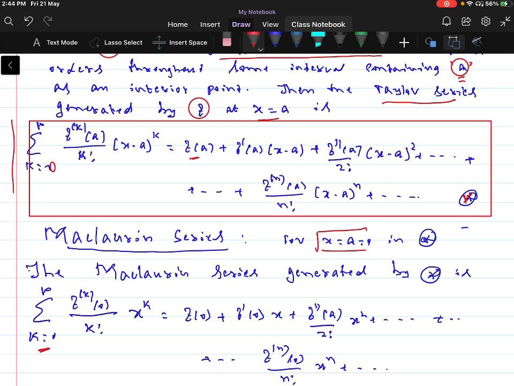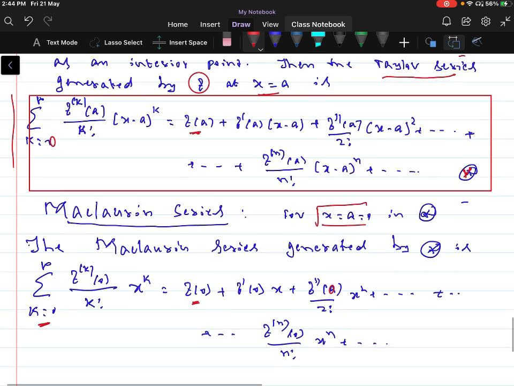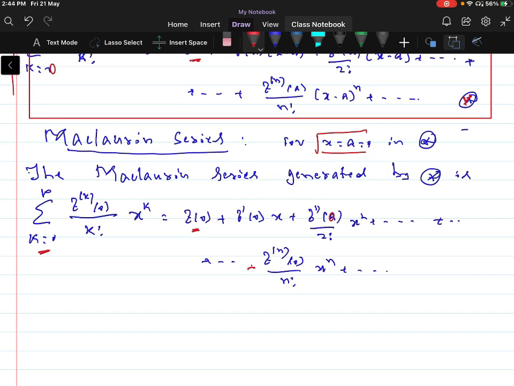So when a is equal to 0, that is f of 0 plus f dash of 0 into x plus f double dash of 0 by 2 factorial into x square, and so on, plus the nth derivative of f at x equal to 0 by n factorial into x power n, plus and so on. This is known as the Maclaurin series at x equal to 0.